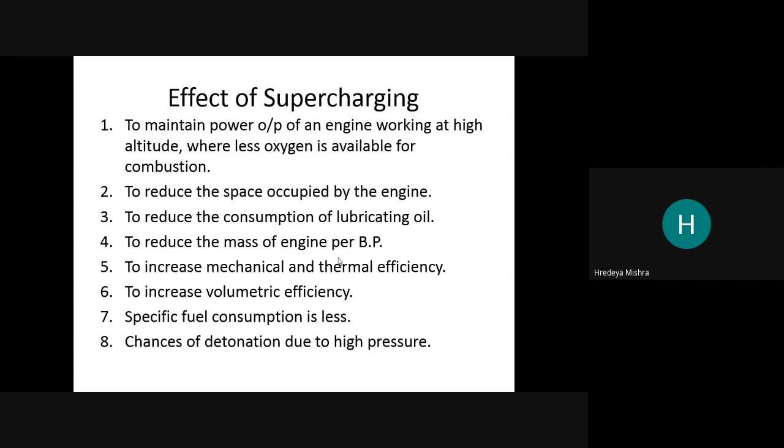Efficiency is increased, which is very good, and it is beneficial to increase volumetric efficiency. Specific fuel consumption is less. The chance of detonation due to the high pressure is also decreased. So that is the best benefit of the supercharger.